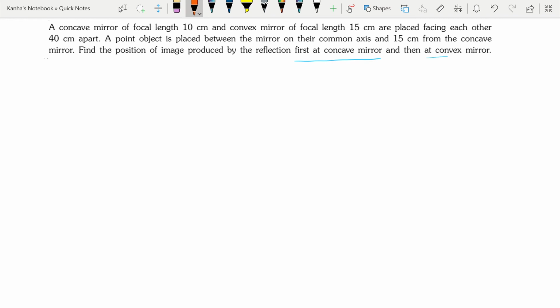Let's just draw whatever is given to us in a rough diagram. You have a concave mirror, and you have a convex mirror.